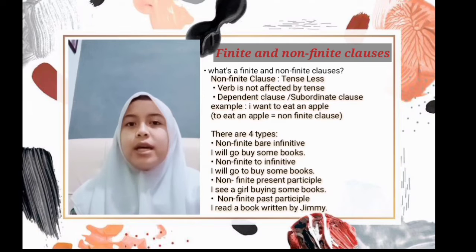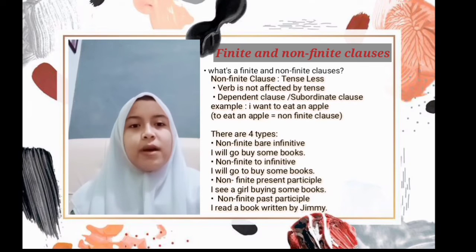The phrase "to eat an apple" is a non-finite clause, where the verb is not influenced by the subject and tense. So, "to eat an apple" is an example of a non-finite clause.